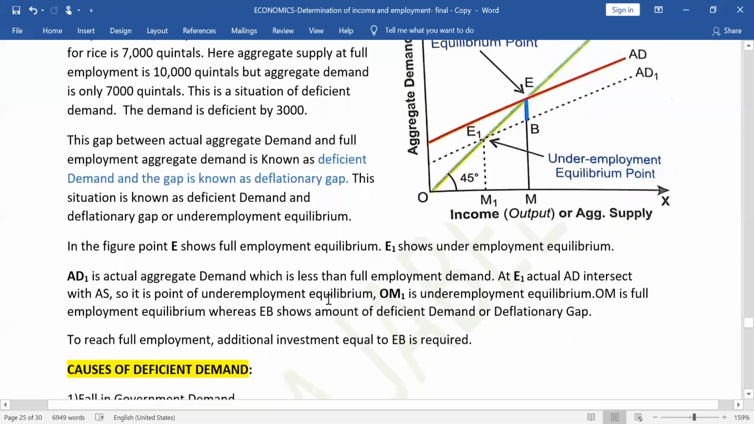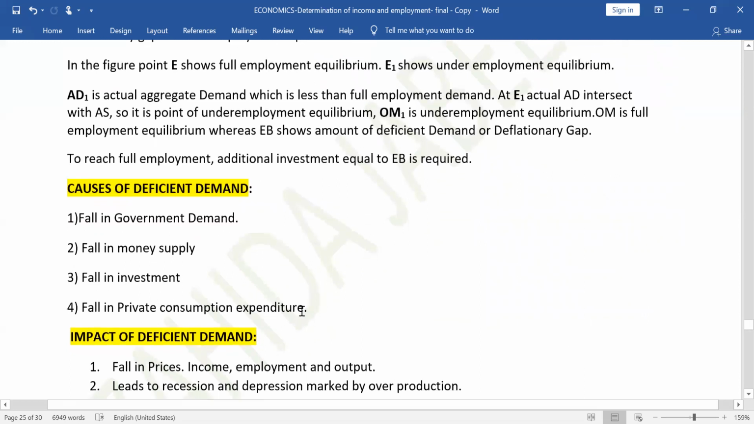I hope this diagram explanation you have understood. Let us move to the reason. What is the reason why there is deficiency in demand? What is the cause of deficiency in demand?